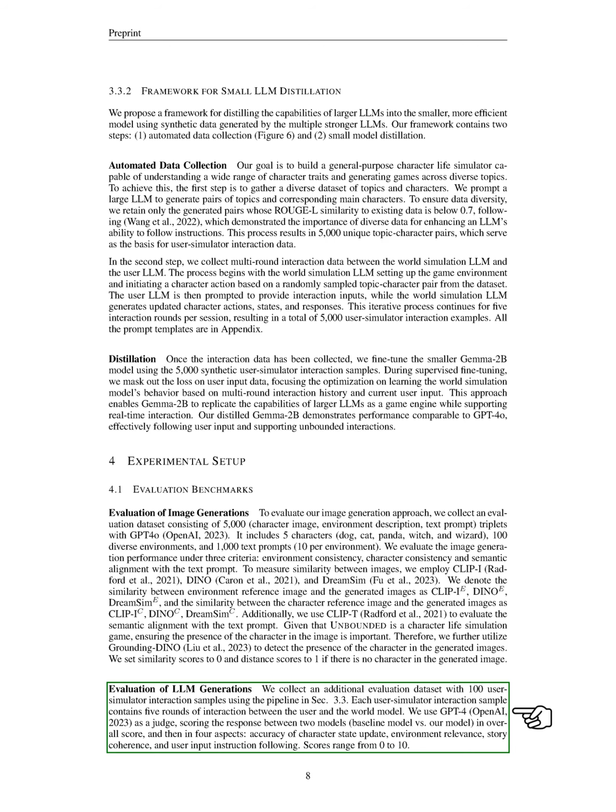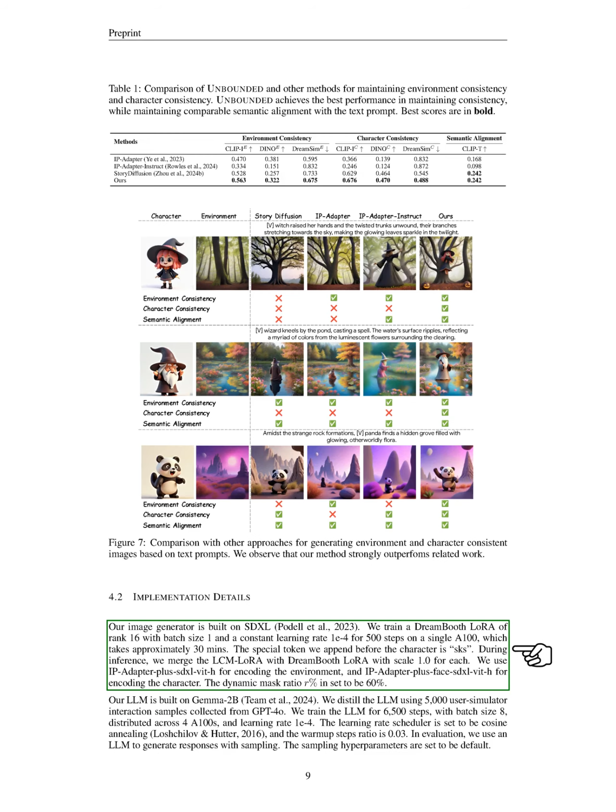Scores range from 0 to 10. Regarding implementation details, our image generator is based on SDXL. We train a DreamBooth LoRA with a rank of 16, using a batch size of 1 and a constant learning rate of 0.0001 for 500 steps on a single A100 GPU, which takes about 30 minutes. We prepend the special token, SKS, before the character during inference.